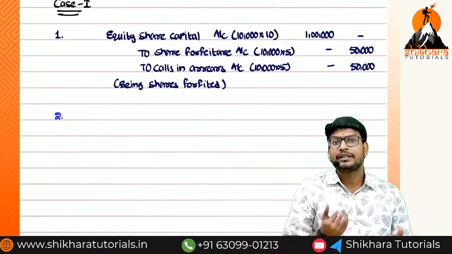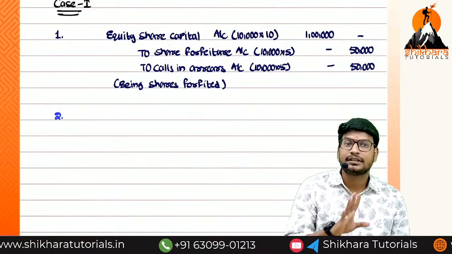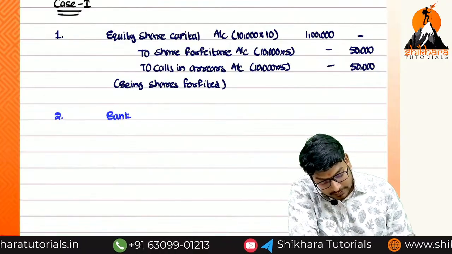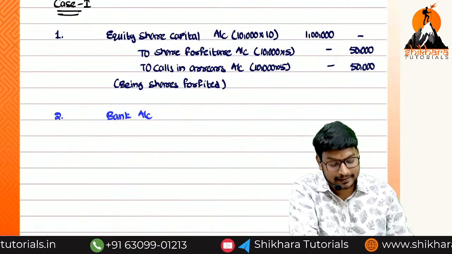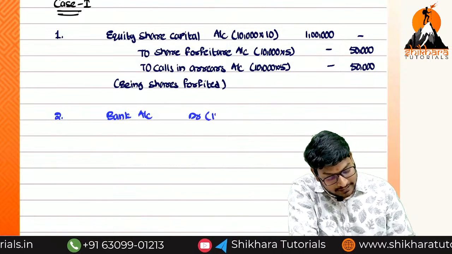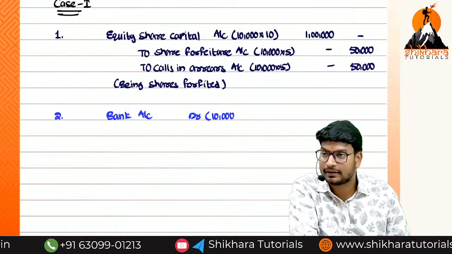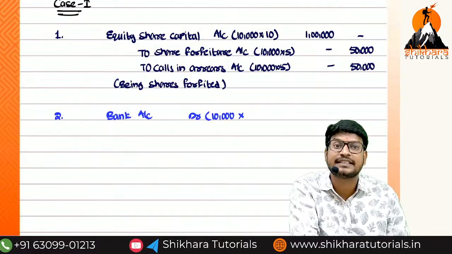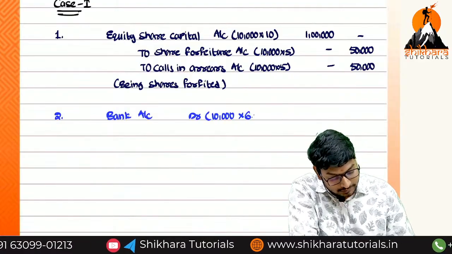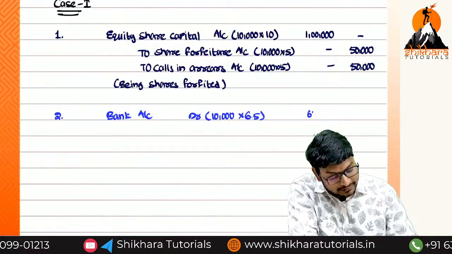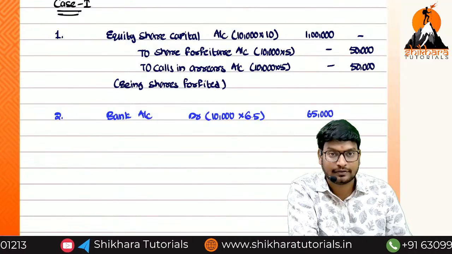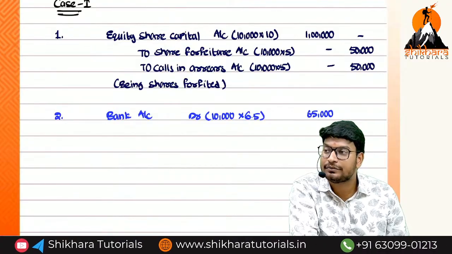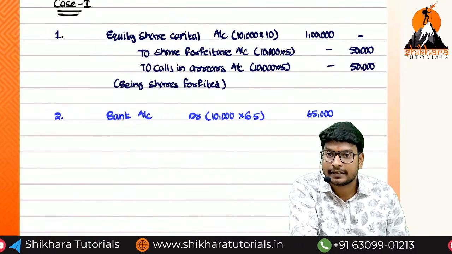Reissue. How many shares are we going to reissue? The total shares we are going to reissue. So we are receiving the amount, so bank account debit. How many shares? Total 10,000 into how much amount per share are we going to receive? 6.5. Okay? So 10,000 into 6.5 is equal to how much? 65,000. What is the discount? 3.5. Should be transferred to which account? Share forfeiture account.